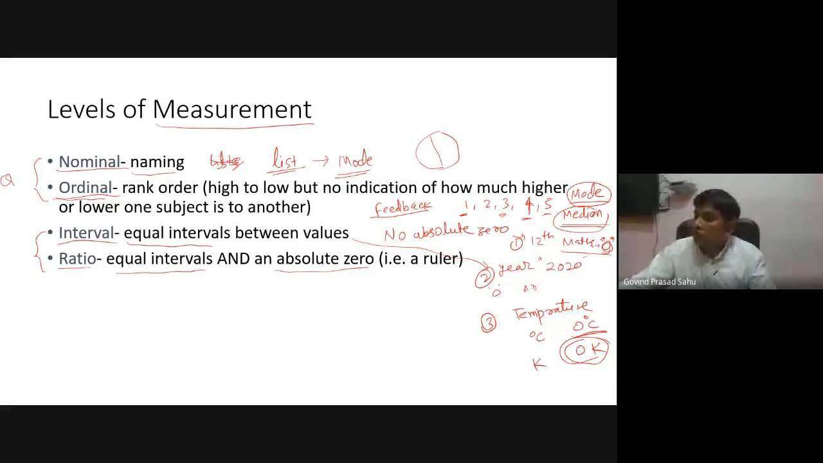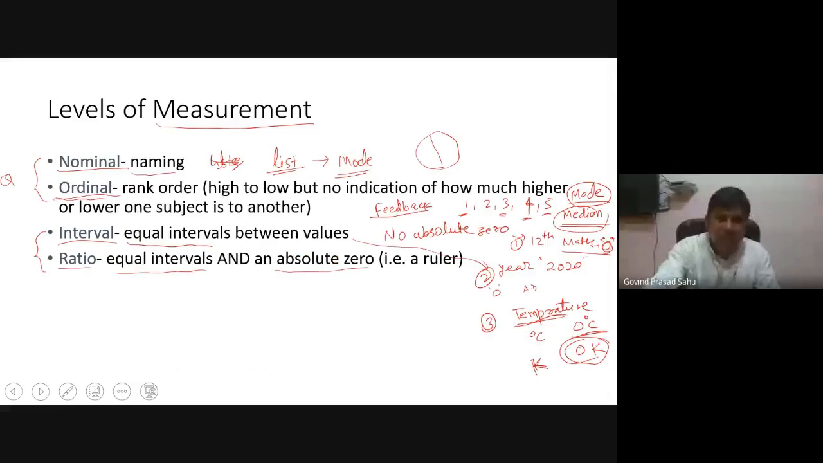So for the same quantity, that is the temperature, if our unit of measurement is degree centigrade or degree Fahrenheit, then that data belongs to the interval category of data. But if you are measuring the same temperature in Kelvin, then the data belongs to the ratio category. So that is actually the difference between these scales.